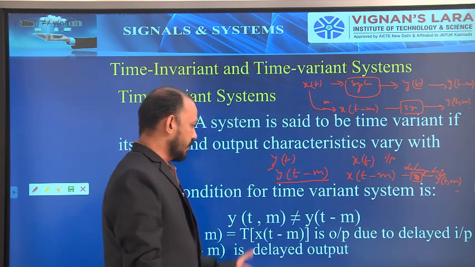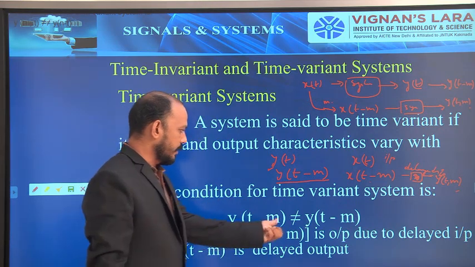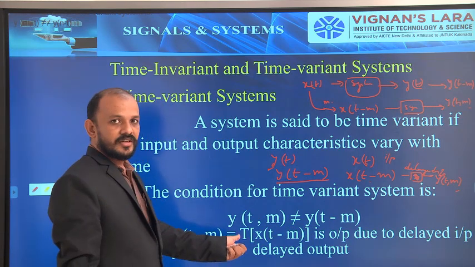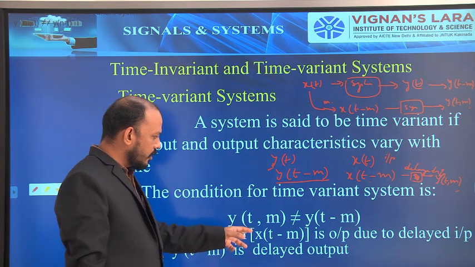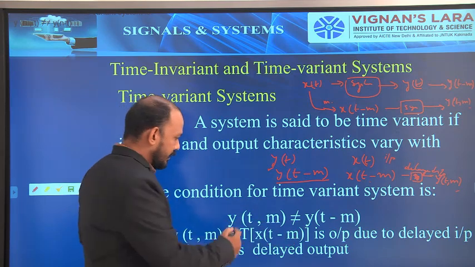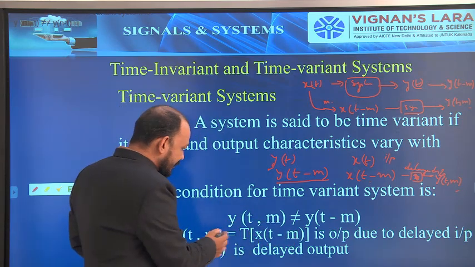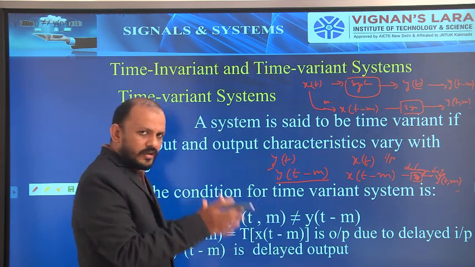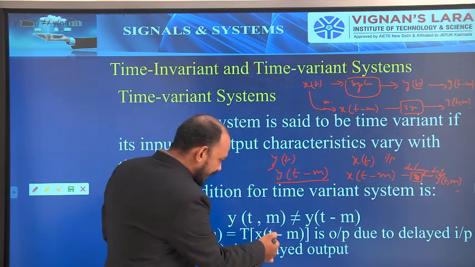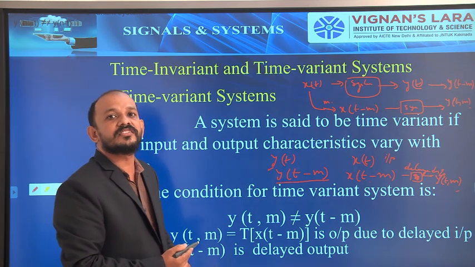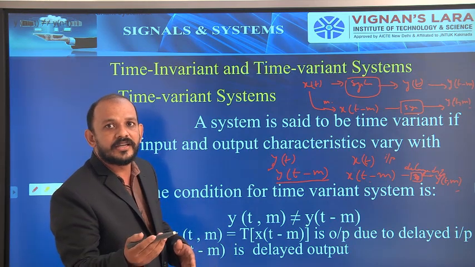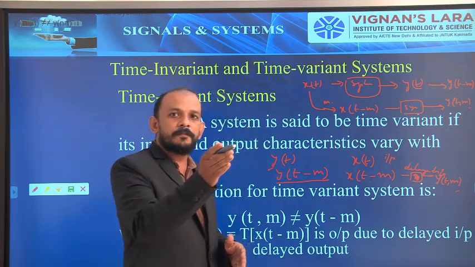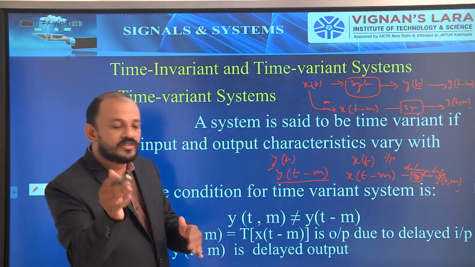I already explained. Okay, so see, y of t comma m is not equal to y of t minus m, where y of t comma m is a transformed version of x of t minus m. This is the input. So for the system, the input is x of t minus m. X of t minus m is the delayed input. So transformed version of x of t minus m is the output of the system whose input is this one.